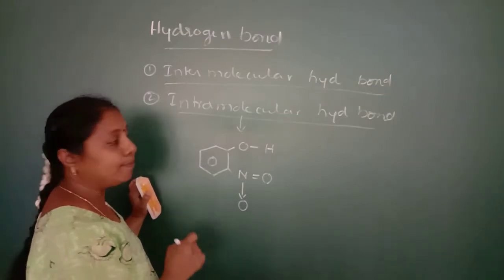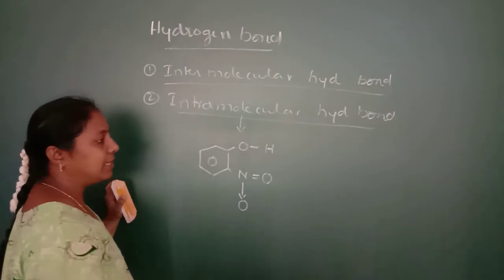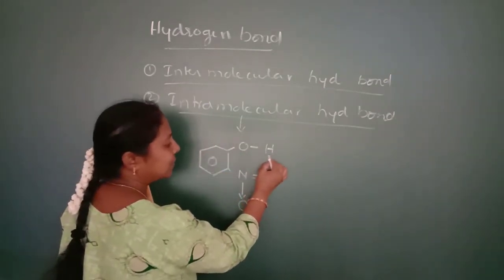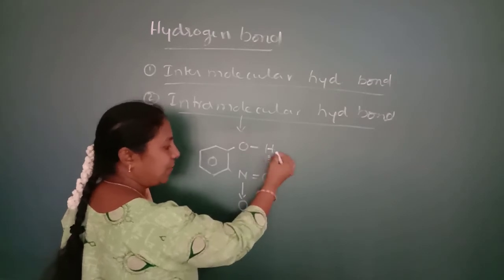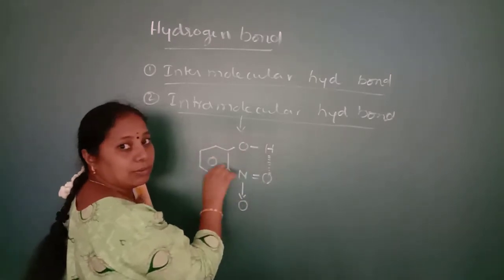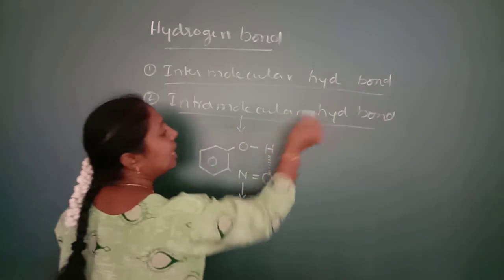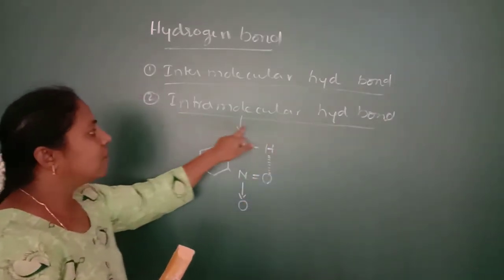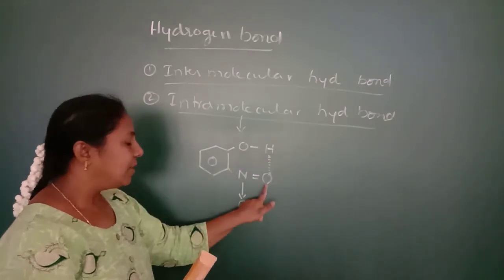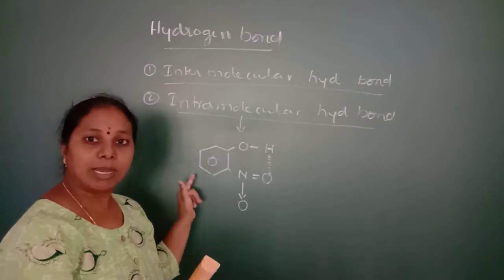Orthonitrophenol is one of the examples for intramolecular hydrogen bonding. So how can you explain this? Here, within the same molecule, there exists a force of attraction between the hydrogen atom and the other electronegative atom belonging to the same molecule. Such type of force of attraction can be taken as intramolecular hydrogen bonding. So what is intramolecular hydrogen bonding? The force of attraction between hydrogen atom and the other electronegative atom belonging to same molecule is called intramolecular hydrogen bonding.